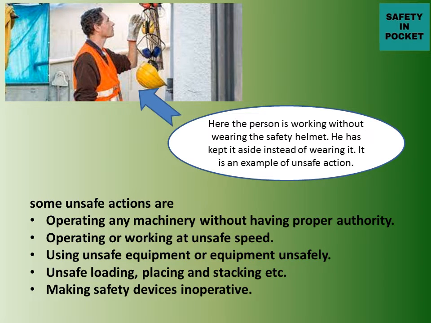Some other actions are operating any machinery without having proper authority. If the person has no proper authority to work on or operate any machinery, then it will lead to an accident. Operating or working at unsafe speed. If the person is working beyond the speed limit, then it will lead to an accident. As an example, if you are driving your vehicle at more than the safe limit, then it will lead to an accident.